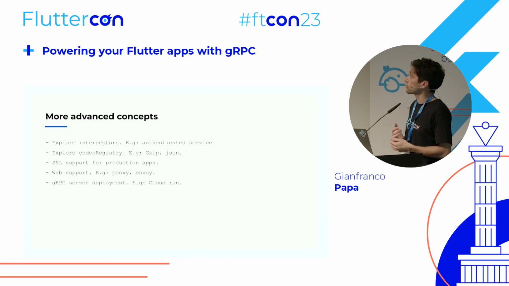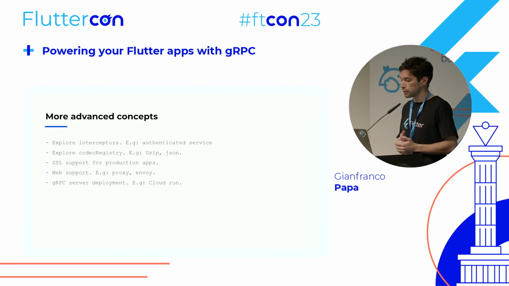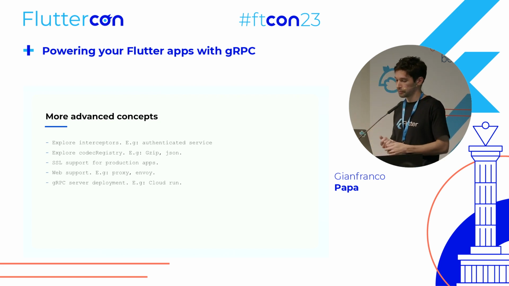Also, the SSL support that we were talking about to establish a secure connection. In the case of web support, this is slightly tricky because, as we were talking about, it relies on HTTP2. Basically, not all browsers support this new version. So you will need more workarounds, such as having a proxy and using Envoy, for example.